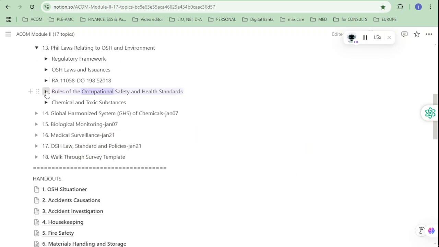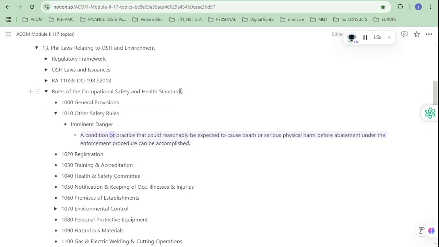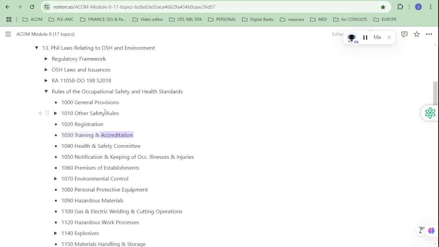Rules of the Occupational Safety and Health Standards. 1000 General Provisions. 1010 Other Safety Rules. Imminent danger: a condition or practice that could reasonably be expected to cause death or serious physical harm before abatement under the enforcement procedure can be accomplished. 1020 Registration. 1030 Training and accreditation. 1040 Health and Safety Committee. 1050 Notification and keeping of records of illnesses and injuries. 1060 Premises of establishments.